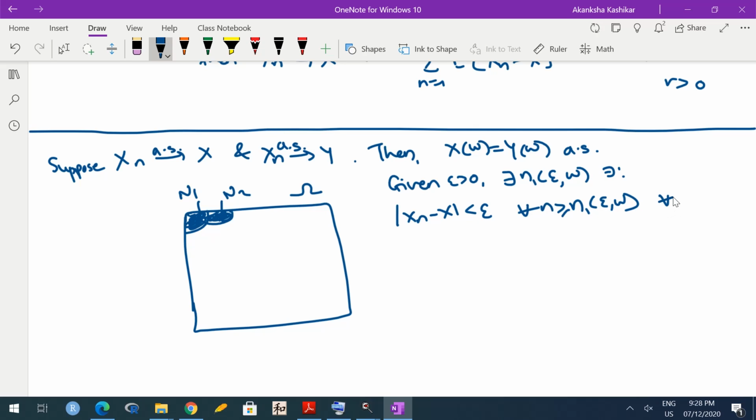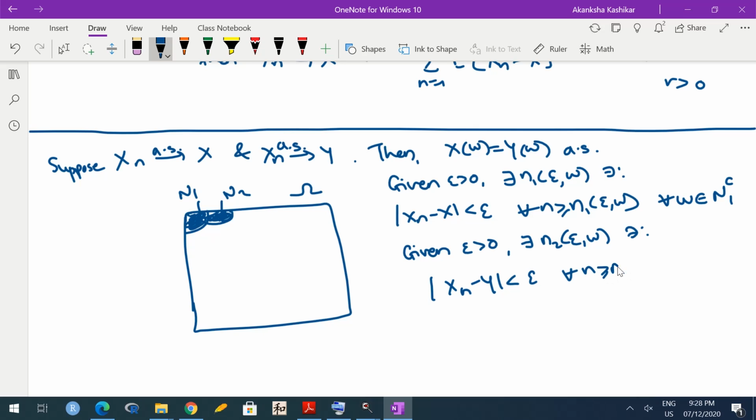Okay, and of course for every omega in N1 complement, because outside capital N1 this happens. Similarly, given this same epsilon greater than 0, there exists N2(epsilon, omega) such that mod of Xn minus Y is less than epsilon for every n greater than or equal to N2(epsilon, omega), for every omega in N2 complement. Okay. So over N1 complement something happens, over N2 complement something else happens.